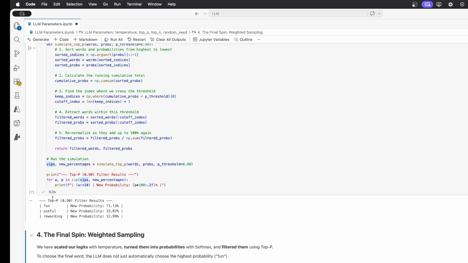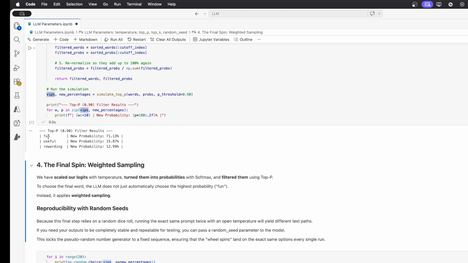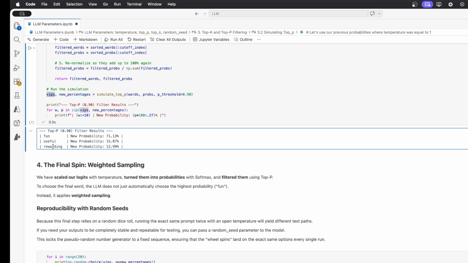So if we apply a top P of 90%, we see that, as we expected when we went through the list manually, we are keeping 3 words, and we've recalculated the probability. Fun was at nearly 50%. Now that we have only 3 words, the new probability is 71%, useful is almost 16%, and rewarding is almost 13%. So this is our final list of candidates to go to the last step, which is the weighted sampling.